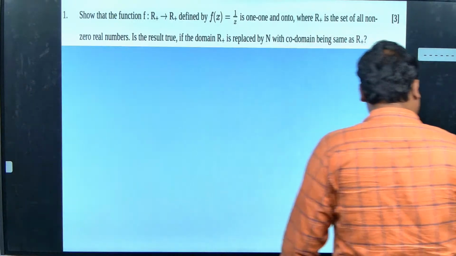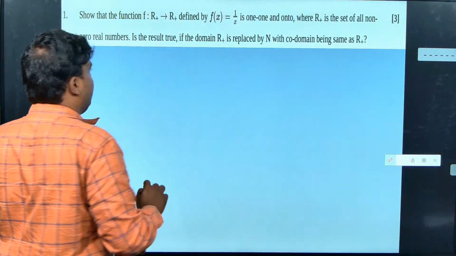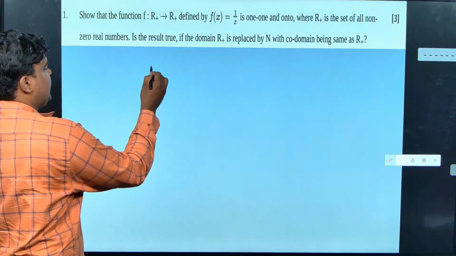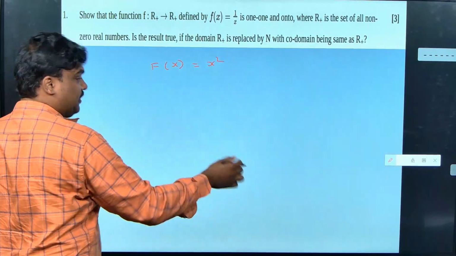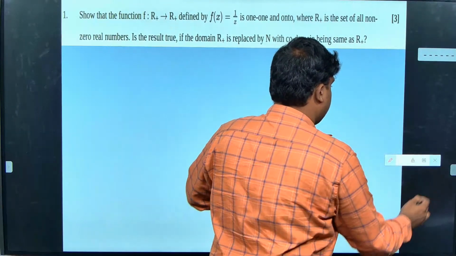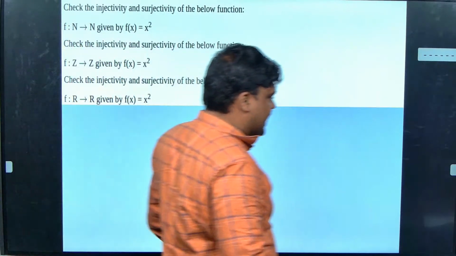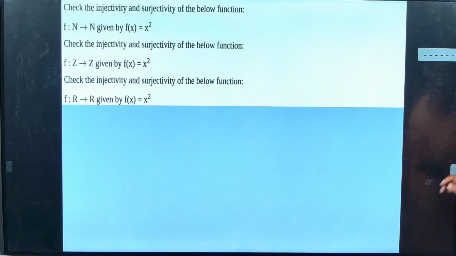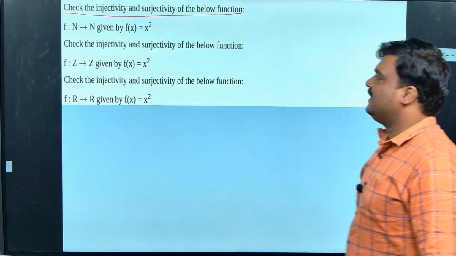Okay, yes. Now I'll take some first easy example. I think that question may come also. Listen, what they have told is, I want to check whether f of x is equal to x square is a function. I think this is there. I'll go to that. Yes, this one. So what is the question, guys? Can you read it? Somebody from online, please read it out.